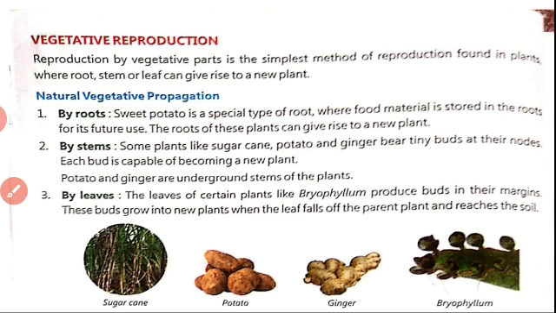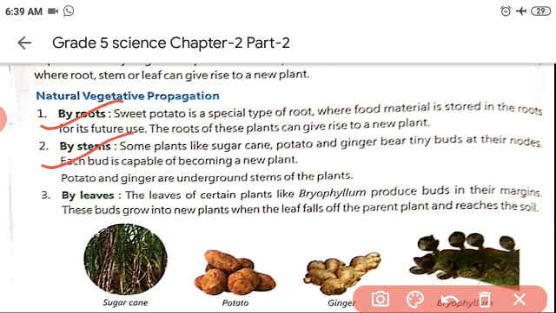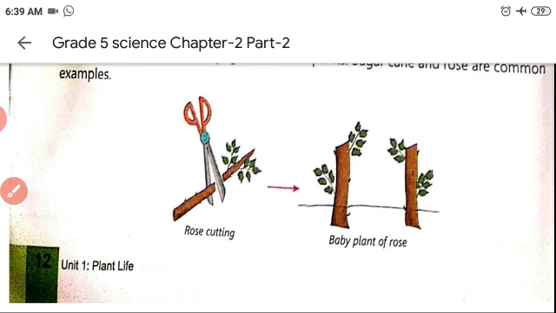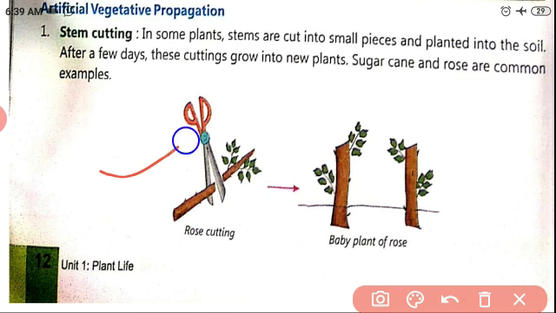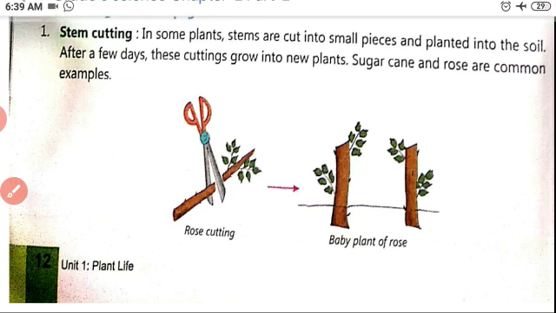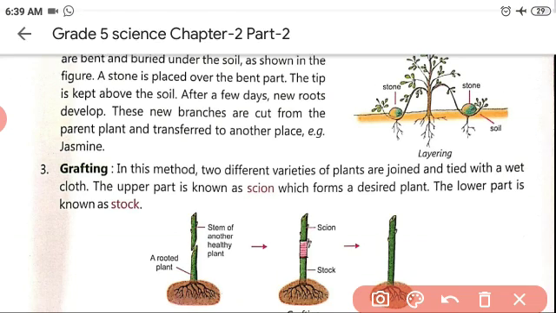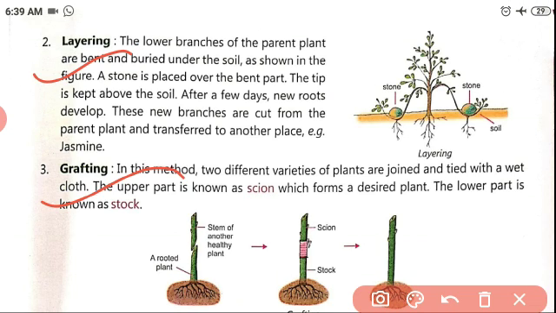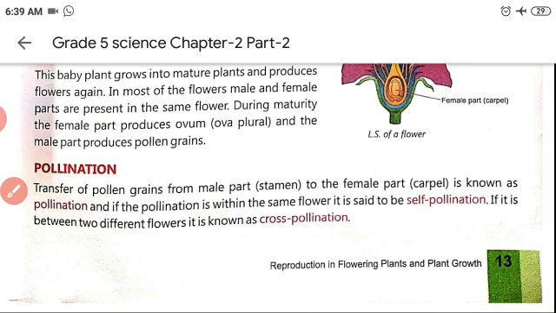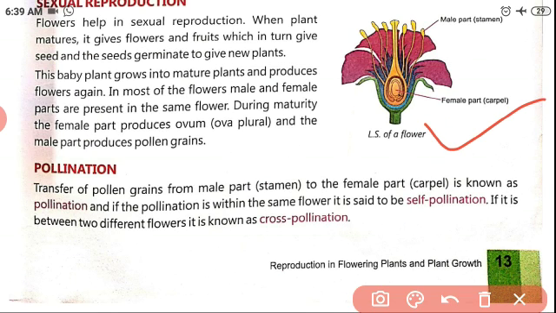This one is vegetative reproduction, natural by means of roots, stem, and leaves. The next one is artificial, that one is stem cutting. Will you be able to remember the next two? Yes, layering and grafting. The next one is sexual reproduction. Sexual reproduction takes place through flowers.